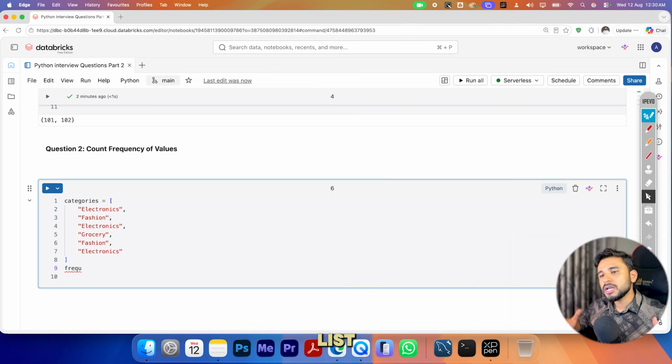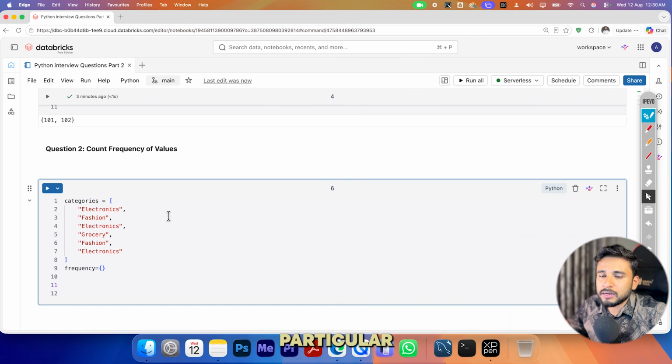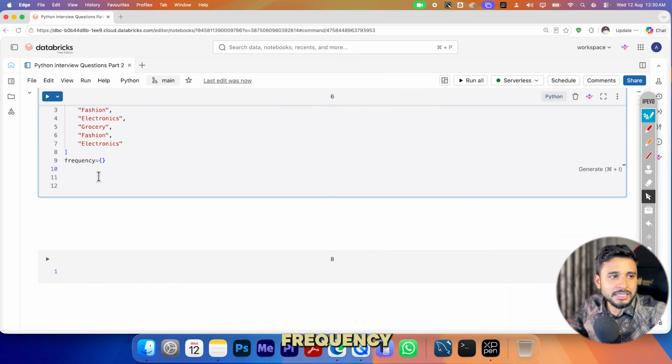If I have a list in which different things are given, I want to just count the frequency of the values. That's it. So for frequency, I'll just declare it as a dictionary. Frequency is a dictionary.